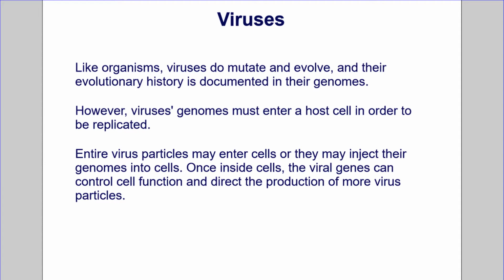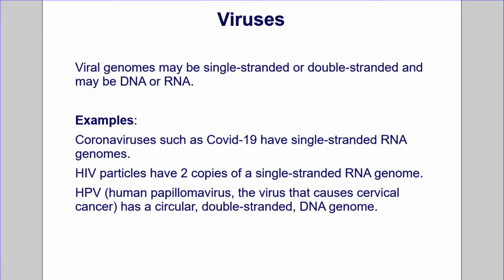Entire virus particles may enter cells, or they may inject their genomes into cells. Once inside cells, the viral genes can control cell function and direct the production of more virus particles. Viral genomes may be single-stranded or double-stranded, and may be DNA or RNA. Examples: coronaviruses such as COVID-19 have single-stranded RNA genomes. HIV particles have 2 copies of a single-stranded RNA genome. HPV, human papillomavirus, the virus that causes cervical cancer, has a circular, double-stranded DNA genome.